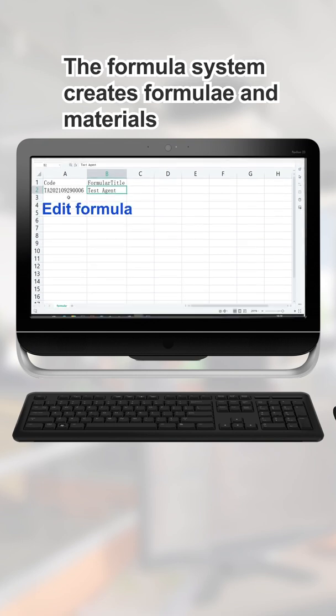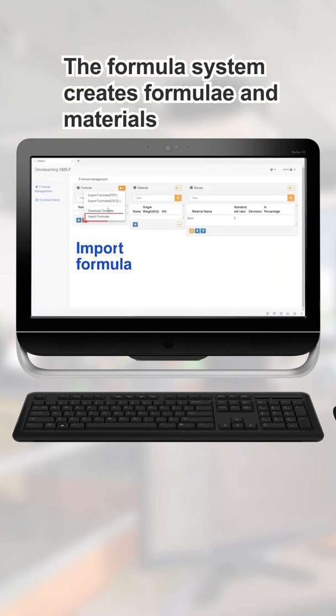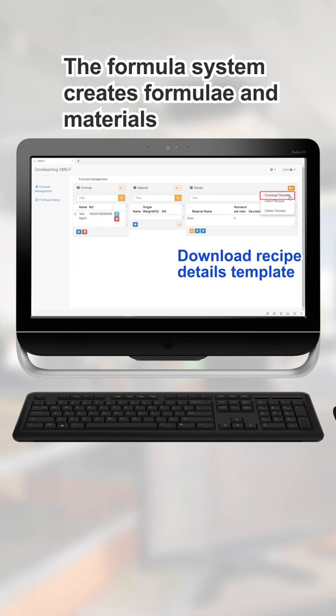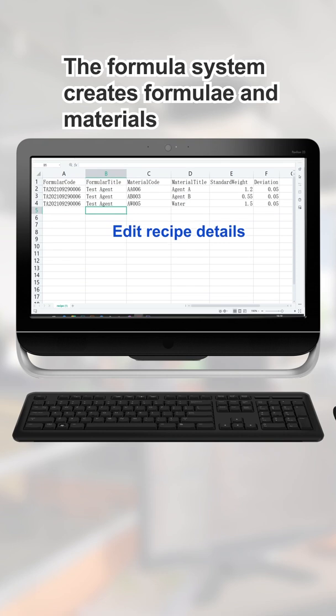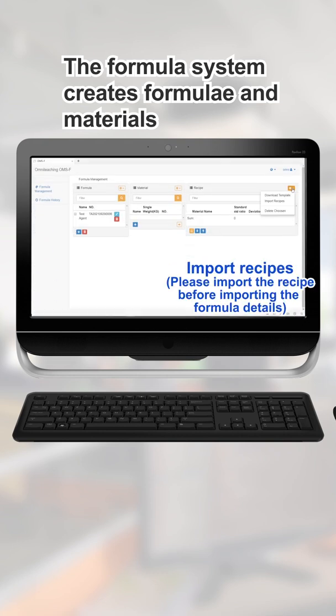Edit formula. Import formula. Download recipe details template. Edit recipe details. Import recipes.